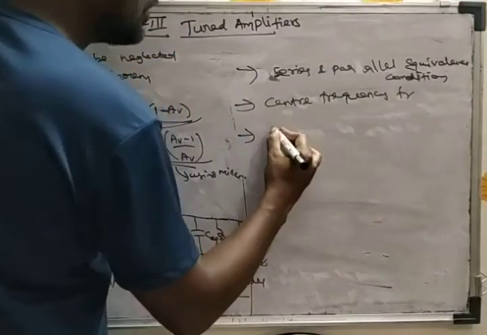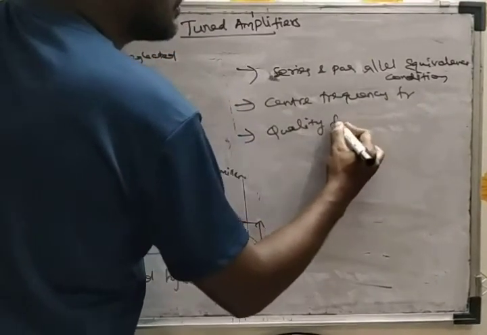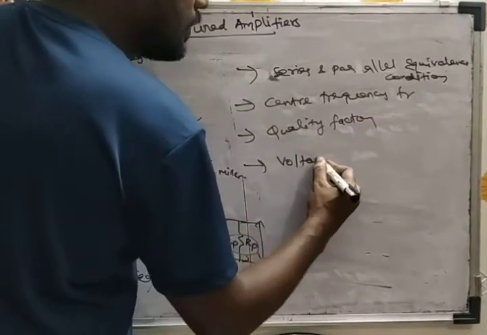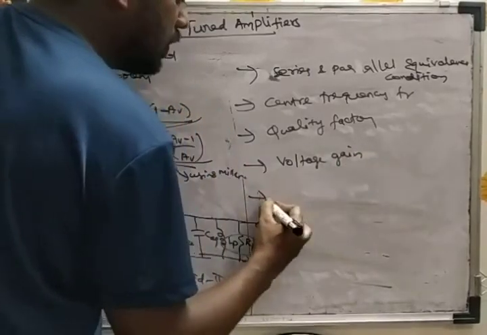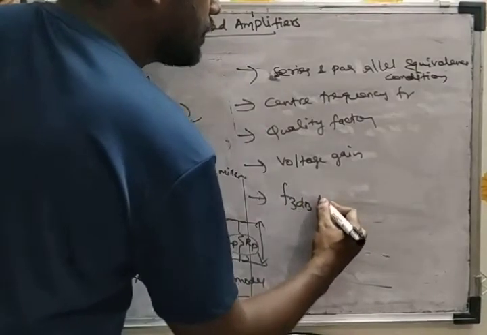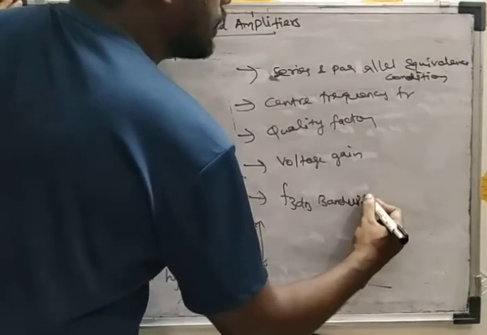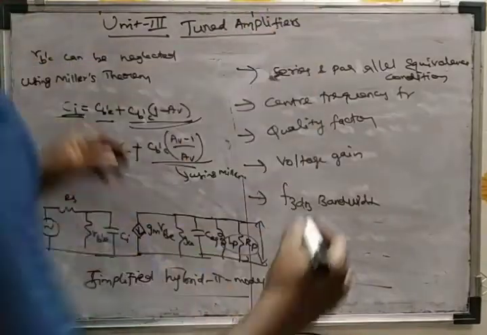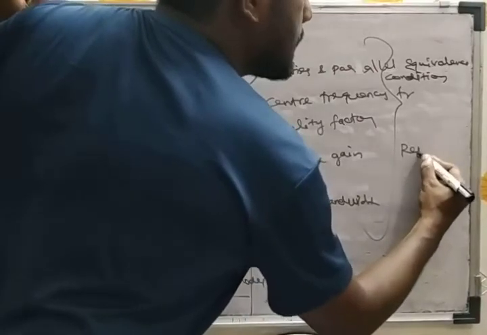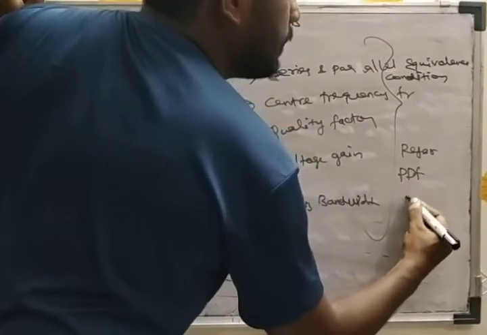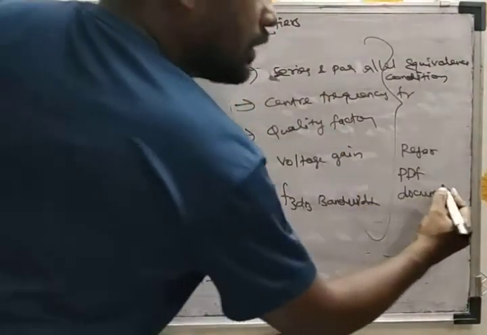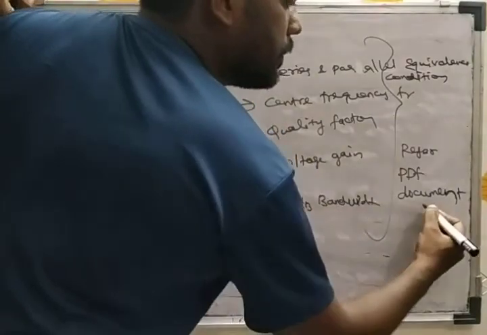Then you have to evaluate the quality factor. Then you have to evaluate the voltage gain. Then you have to evaluate the 3 dB bandwidth. For this derivation, you have to refer to the PDF document.